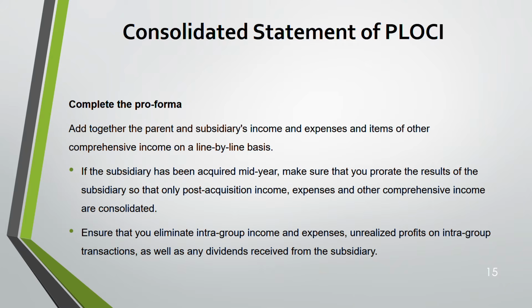And any intra-group revenue, any intra-group income and expense, any intra-group transactions. Unrealized profit on intra-group transactions needs to be eliminated. Why? Because they're part of a group, they are one. If you're doing this transaction with an external party, then only you are actually making a profit. But here you're not actually making a profit, you are part of one group only. So even if you're selling to each other, one party is making a profit, it is actually not a profit. So you eliminate any intra-group income or expense or sales. Also, any dividend that is received from the subsidiary, eliminate.